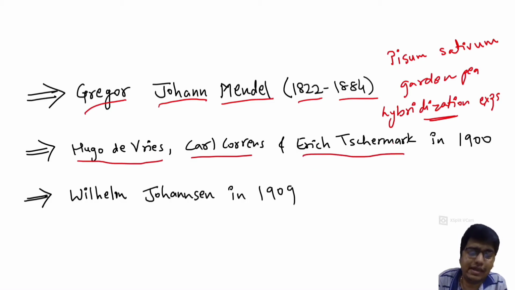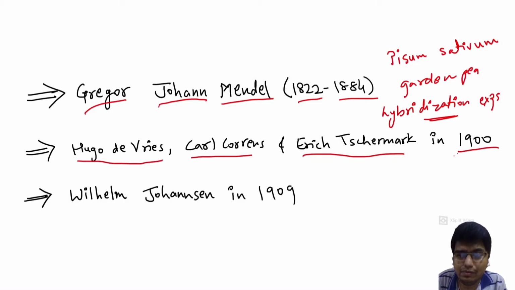These three scientists rediscovered those experiments and laws in 1900, after the death of Mendel. Then these laws were found to be very useful and important in the study of genetics.